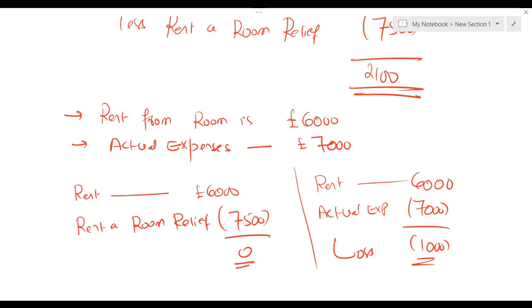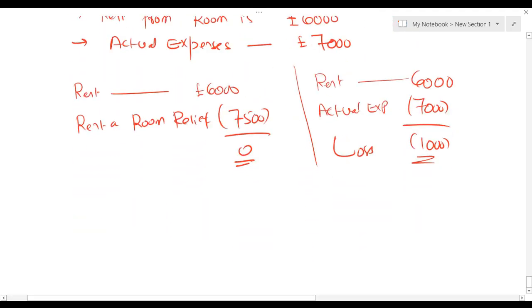But you need to remember, whenever actual expenses are more than rent received from the room, then we deduct actual expenses, then we don't go for rent-a-room relief.